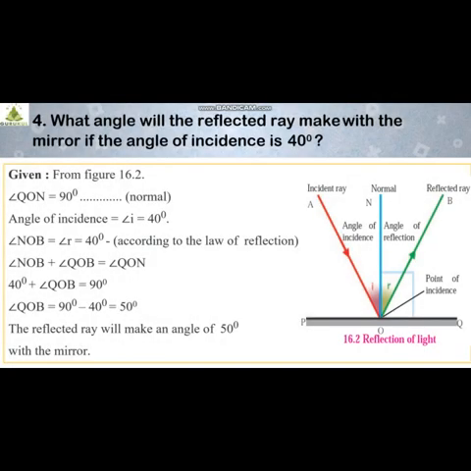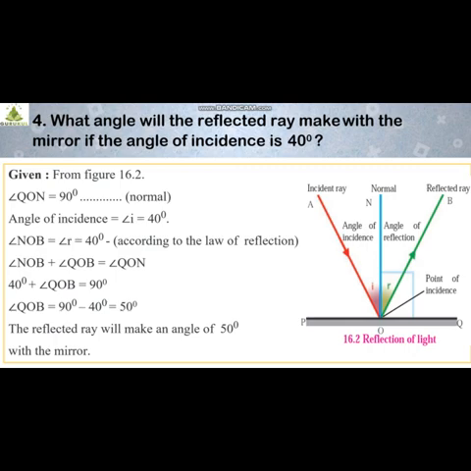Question number 4: What angle will the reflected ray make with the mirror if the angle of incidence is 40 degrees? So what is given, students? Angle of incidence is given as 40 degrees. Okay, let us see the explanation. I have to take the same figure. Now angle QON is equal to 90 degrees, the normal; yes, we know that QON is 90 degrees. Now the angle of incidence is given as 40 degrees.